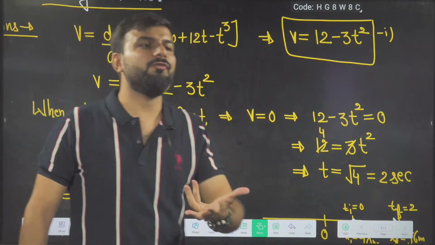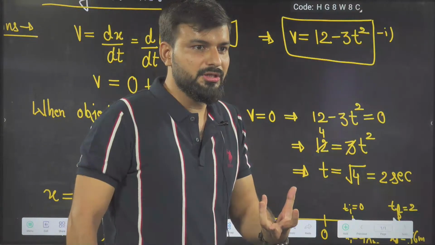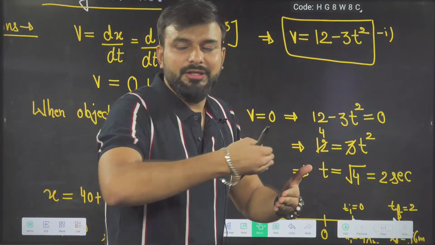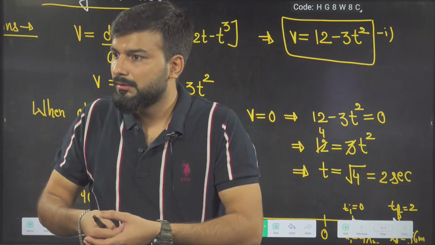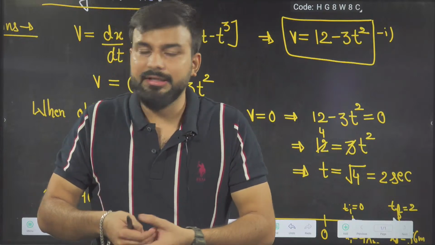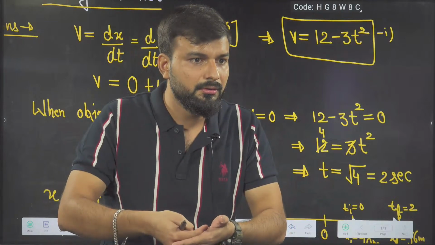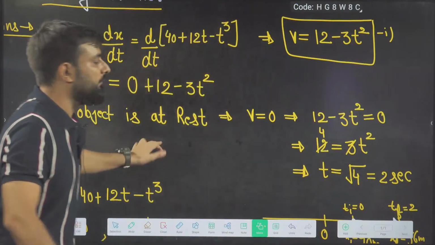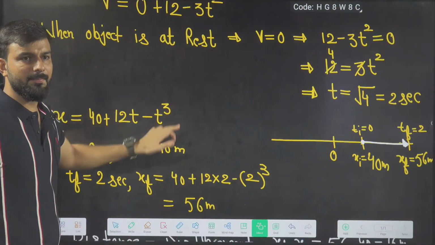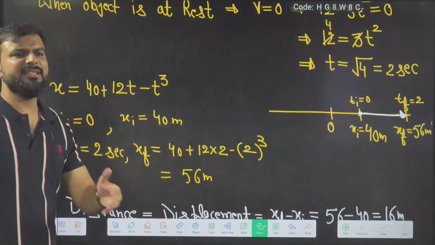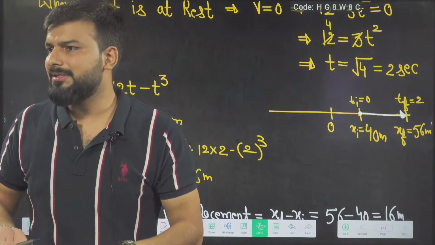Beta, what is the meaning of object is before coming to rest? Once it started its motion, when it is moving, it has got some velocity, and when it will stop, what will we say? Velocity is 0. So that I did. Understood? And initial time is always 0 because we start from when time is 0.